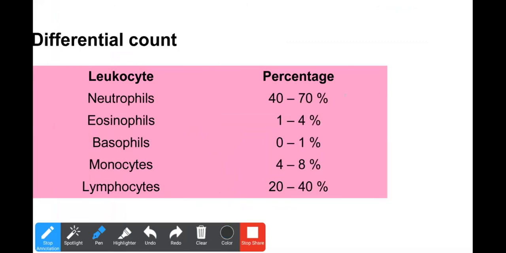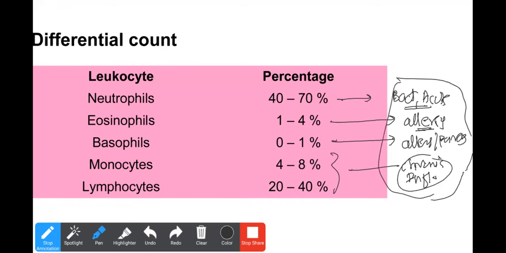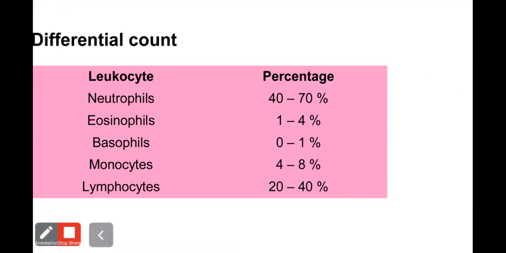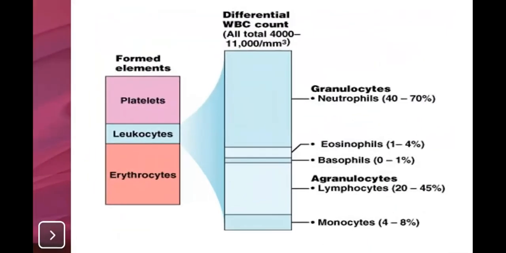Now remember, before we go into any practical aspects, neutrophils kill bacteria in acute infections. Eosinophils are mediators of allergies. Basophils are again for allergies or parasites. Monocytes and lymphocytes act in chronic inflammations or infections. So whatever the function of these cells, if there is a situation in which their function increases, their count also increases. It's simple to understand, and we all already know this. This is the differential count I was talking about.